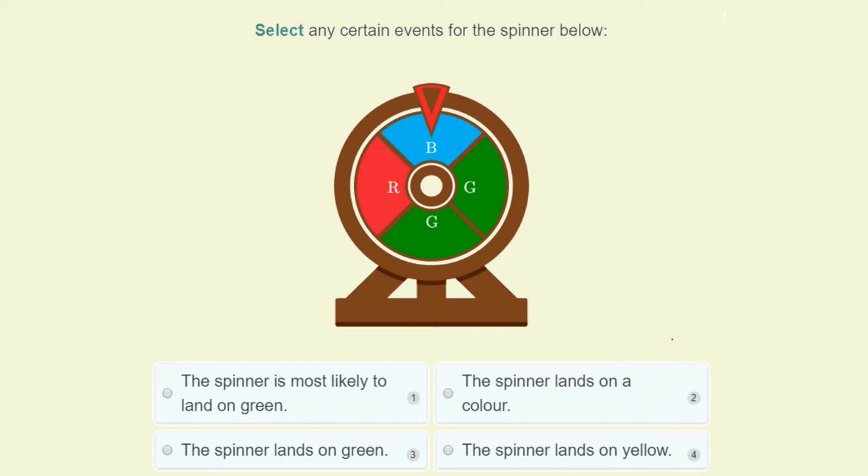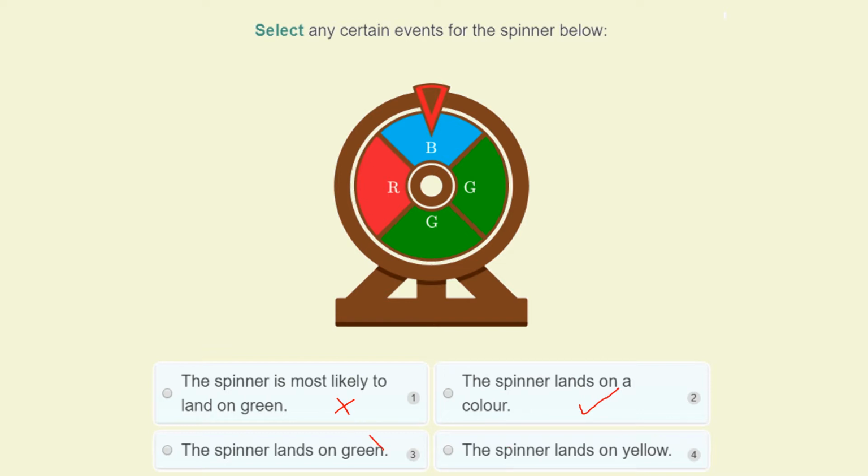So what we're looking for, things that are certain, must definitely happen. It's most likely to land on green. Well, that's true, but it's not something that's certain. It's not certain that it's going to land on green, but it is true it's more likely to land on green. The spinner lands on a colour. Well, that's absolutely certain, isn't it? That's definitely going to happen, so that one's true.